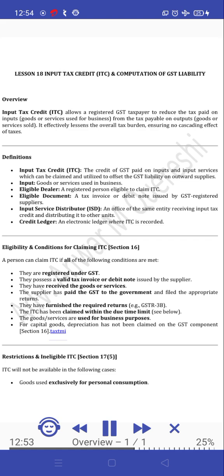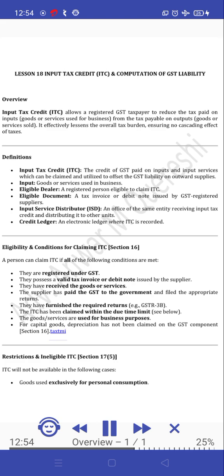Lesson 18: Input Tax Credit (ITC) and Computation of GST Liability. Overview. Input Tax Credit, ITC, allows a registered GST taxpayer to reduce the tax paid on inputs, goods or services used for business, from the tax payable on outputs, goods or services sold. It effectively lessens the overall tax burden, ensuring no cascading effect of taxes.